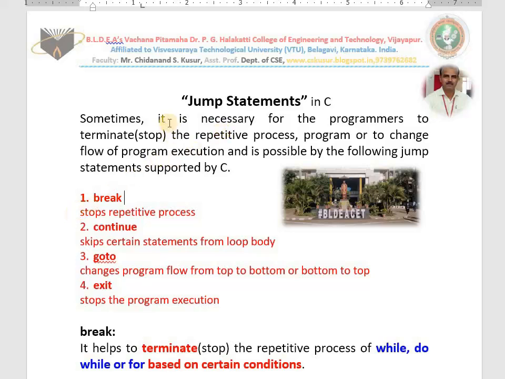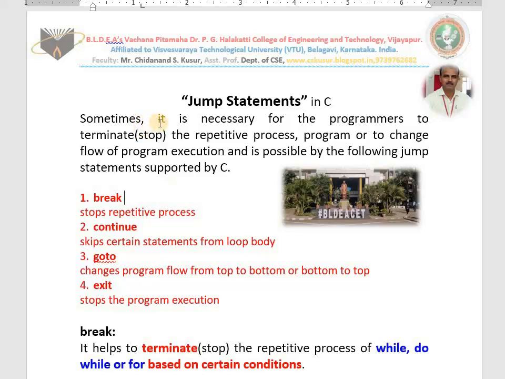We use break. Sometimes we have to stop the program, we use exit. Sometimes we change the program flow from top to bottom or bottom to top, we use goto. This is possible by the following jump statements developed by the developers of the C language. I hope you understood. Now you have the answer to the question, what are jump statements in C?